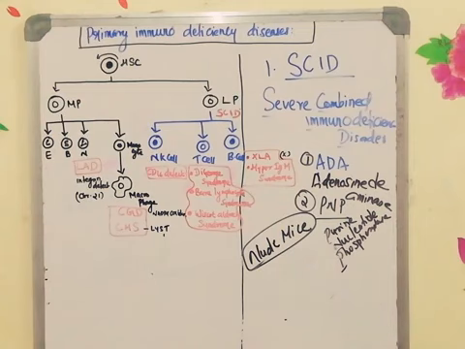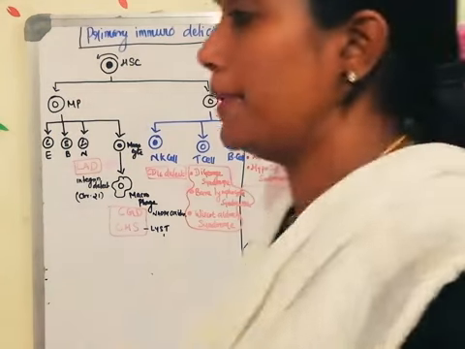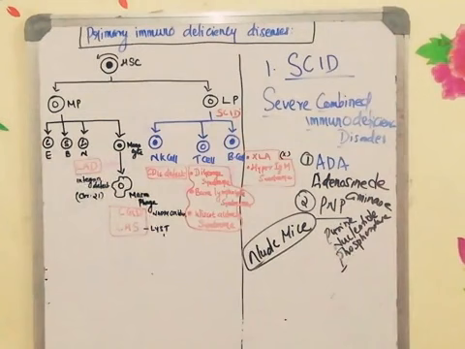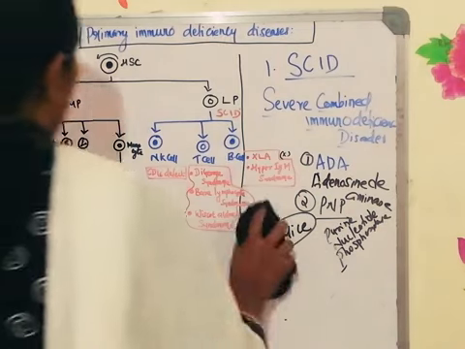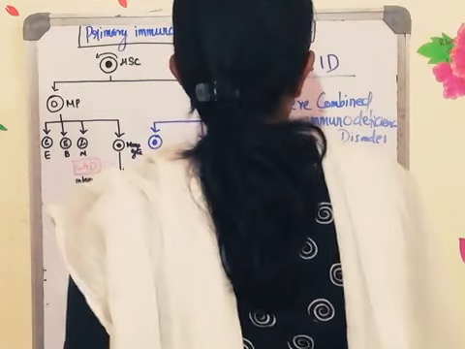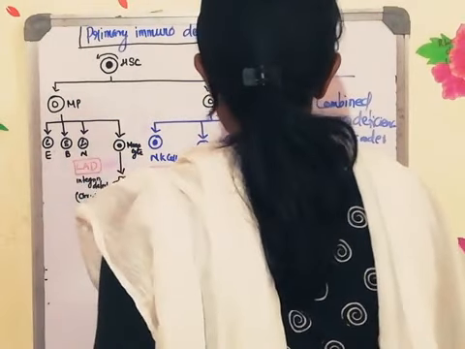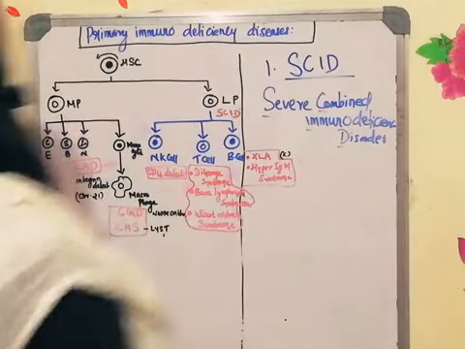Now you remember what is the factor which is needed for the formation or the activation of this MHC class 2 molecule. What is the transcription factor? The transcription factor needed for the activation of the class 2 MHC molecule is class 2 TA. Class 2 TA stands for class 2 transcription activator.